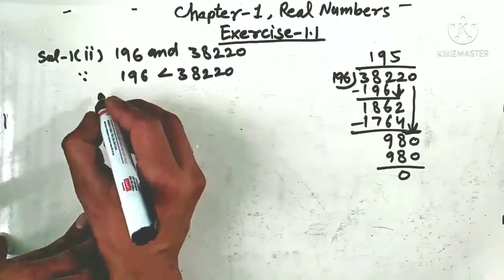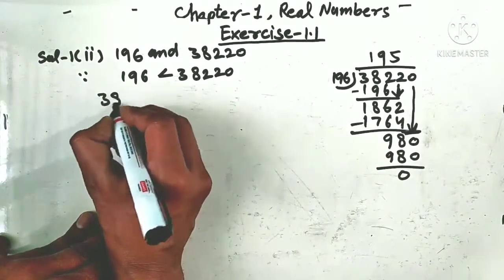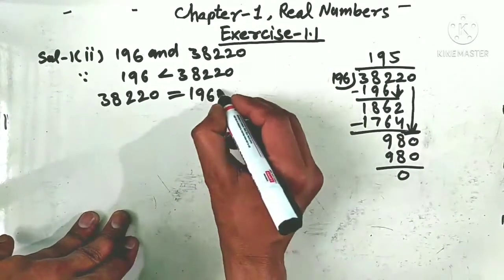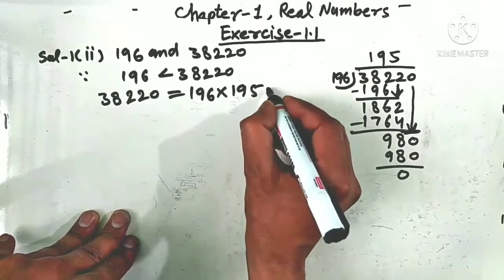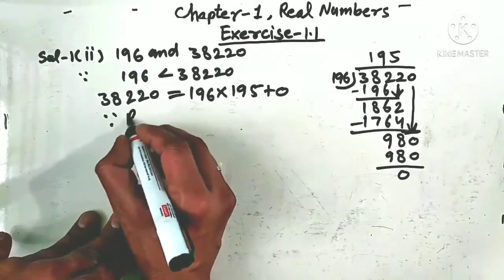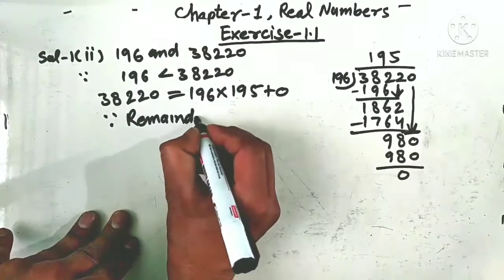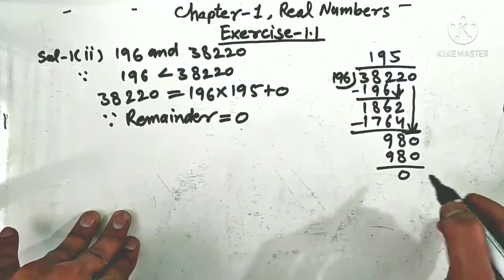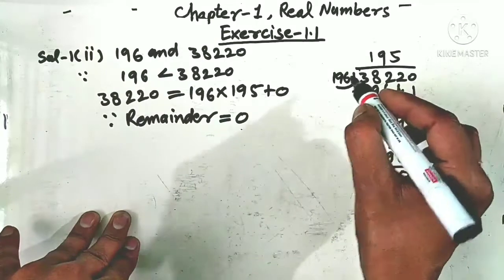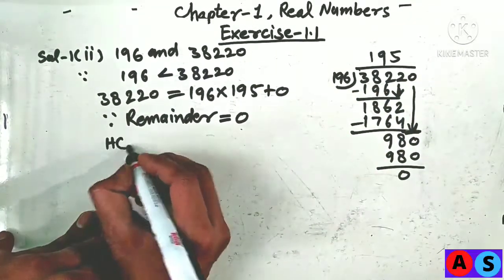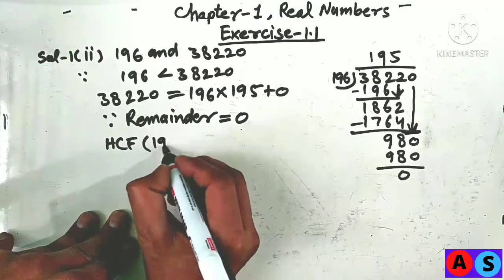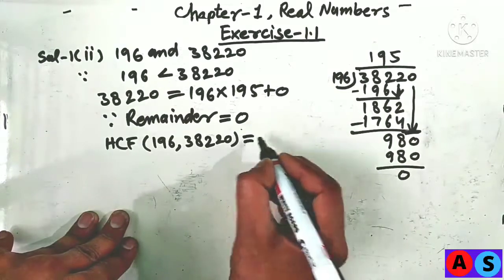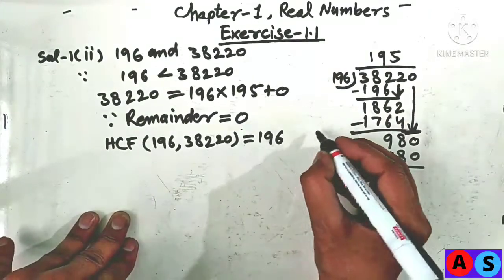So by Euclid's division algorithm we write dividend 38,220 is equal to divisor 196 into quotient 195 plus remainder 0. Since the remainder is equal to 0, when the remainder is 0, in this case the divisor will be the required HCF of the given numbers. So the HCF of 196 and 38,220 is equal to 196. Answer.